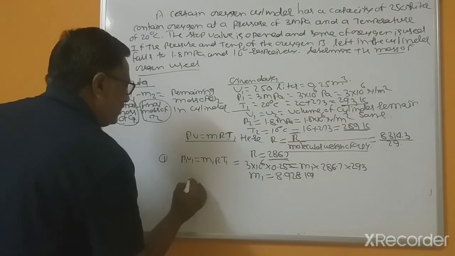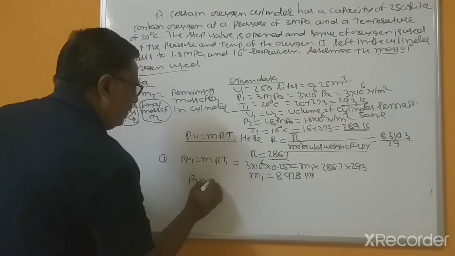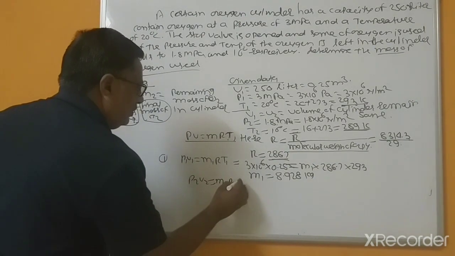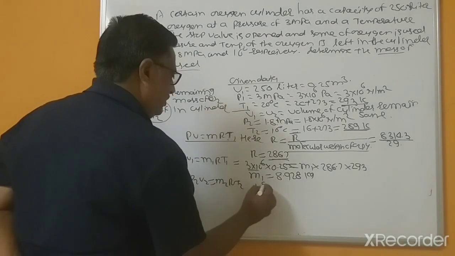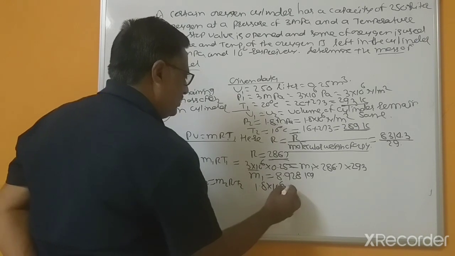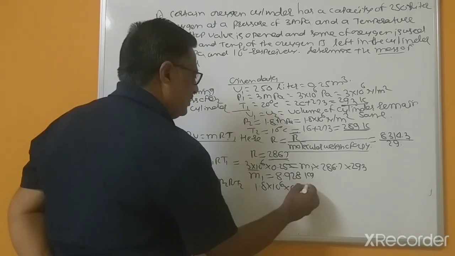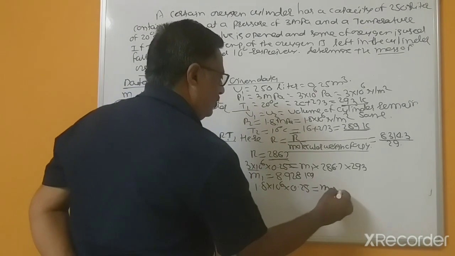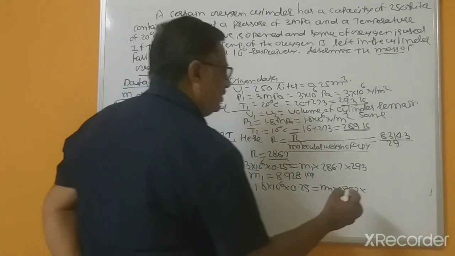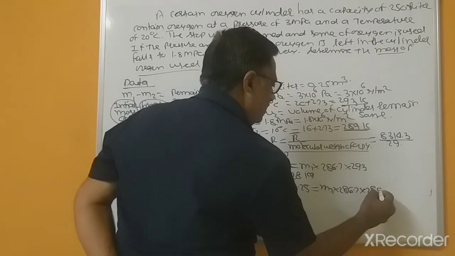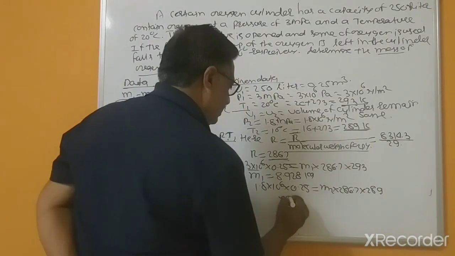Now by using P2 V2 equals M2 R T2, this is 1.8 into 10 to the power 6, the volume remaining the same, M2, 286.7, and instead of 293 this becomes 289.